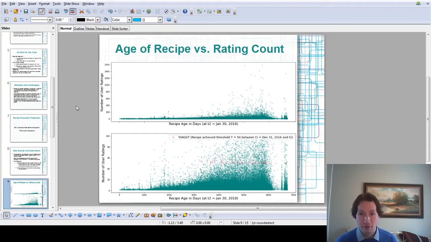So for the experimental run contained in the notebooks for this project, the target is set at 50. About 1 in 2,000 recipes will not only cross the threshold, but will cross it over this 13-month interval. The red tick marks in the second plot are the target data. Those are the recipes that not only are popular, but are going to become popular in the time interval we're looking at.